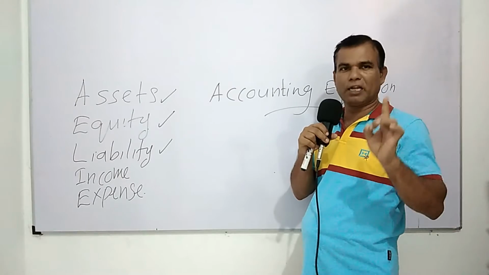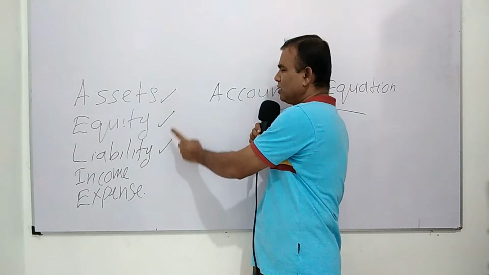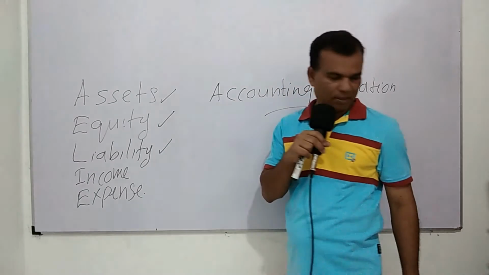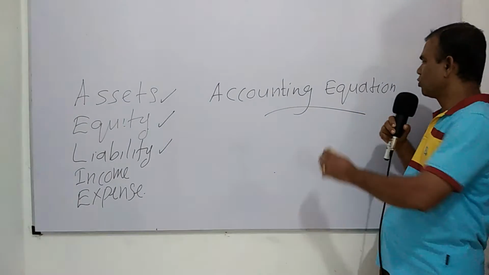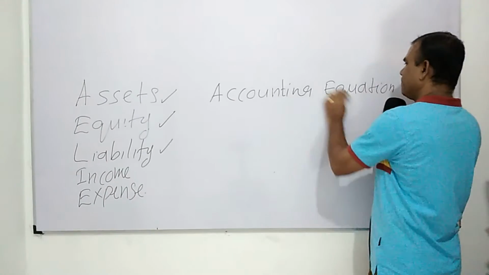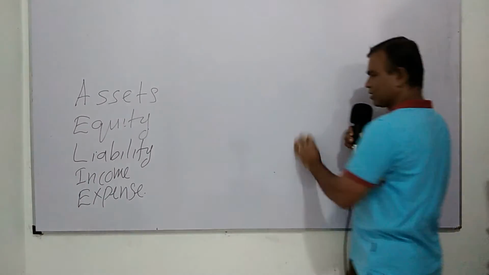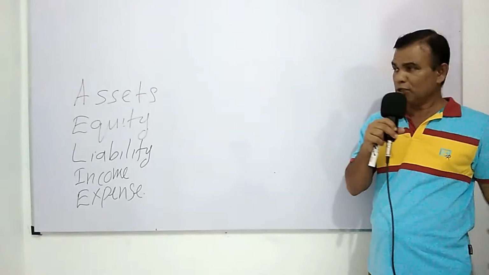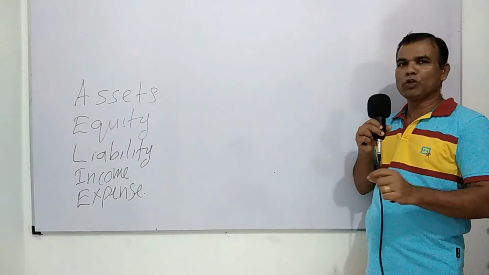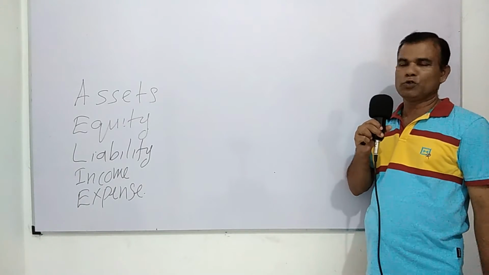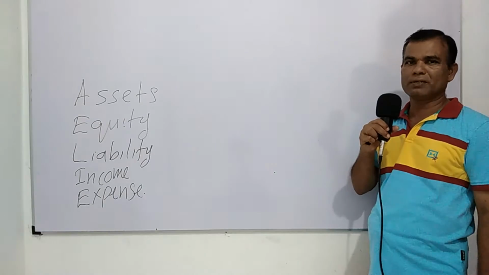We are going to discuss the accounting equation from the very basic part. Now assume that after your advanced level examination, you are going to start a business.